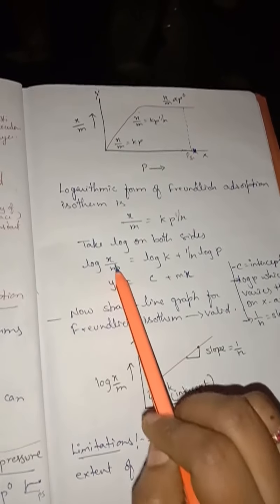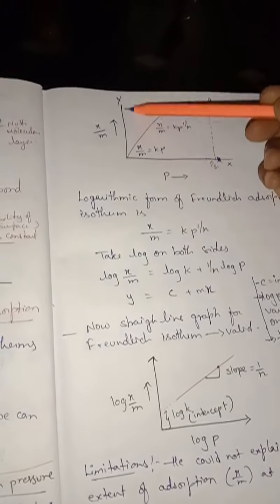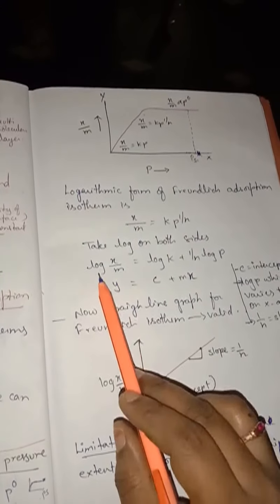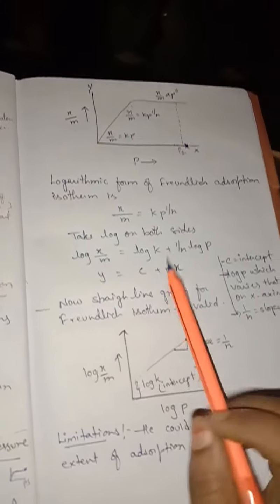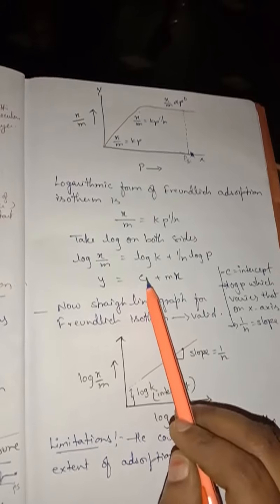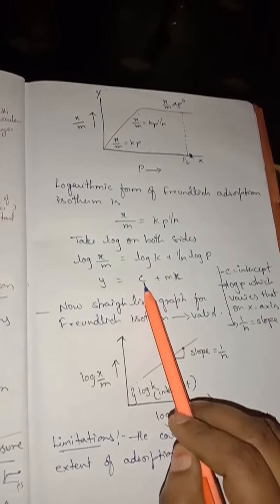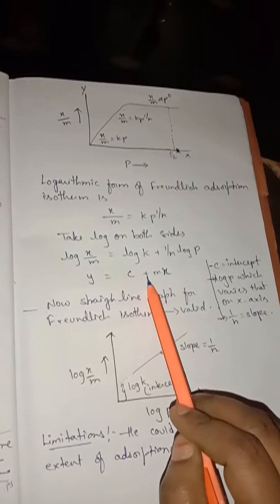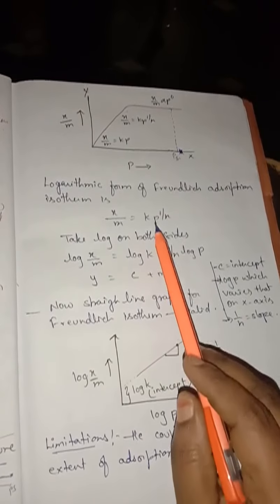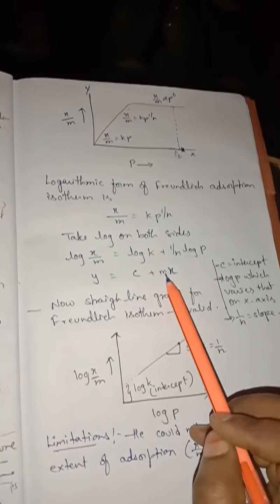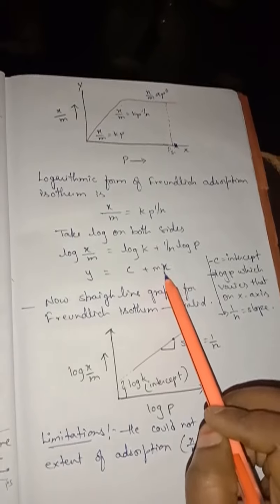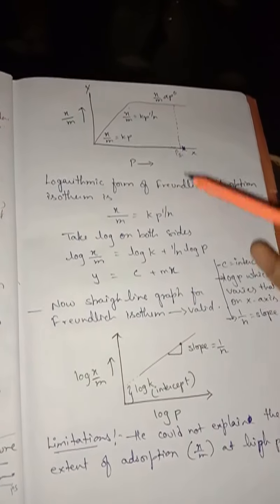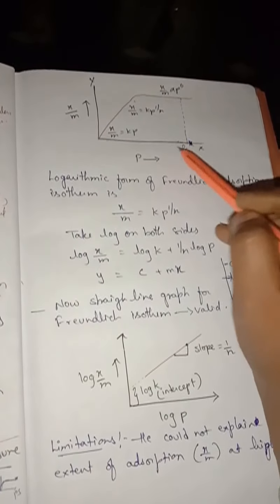So log x by m, on which axis am I taking it? On the y-axis. So y equals log x by m, that equals c. C is nothing but the intercept. Log k is nothing but the intercept, plus 1 by n log p value. Here log p value is varying on the x-axis, isn't it?